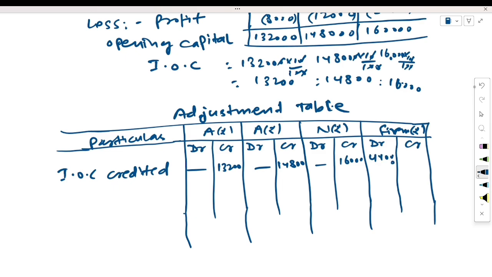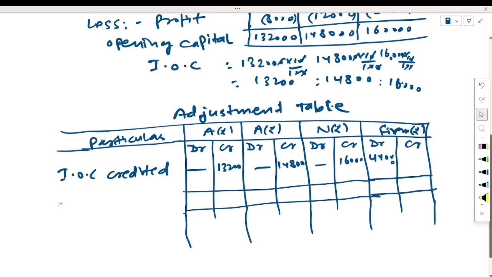Now we have to balance this. 44,000 we will write on the debit side and 44,000 on the credit side.